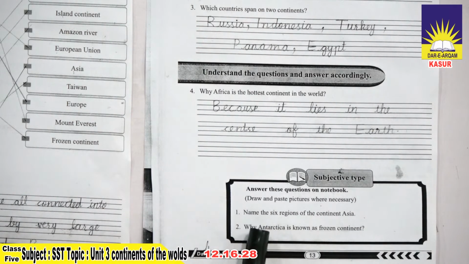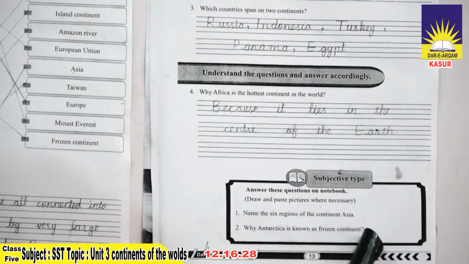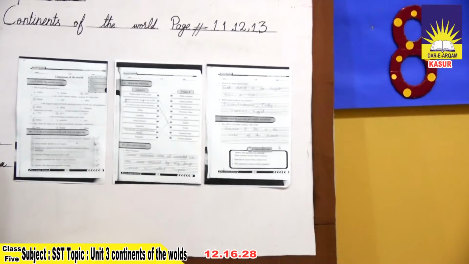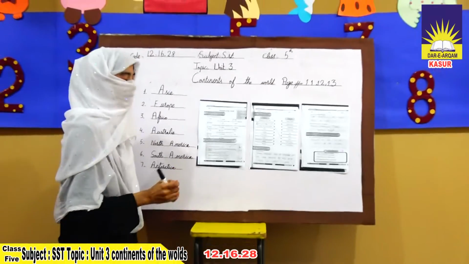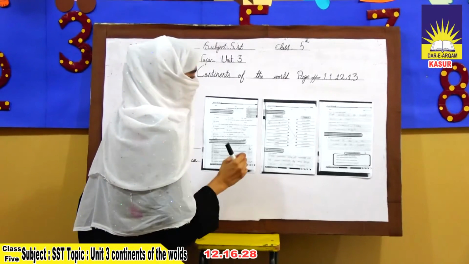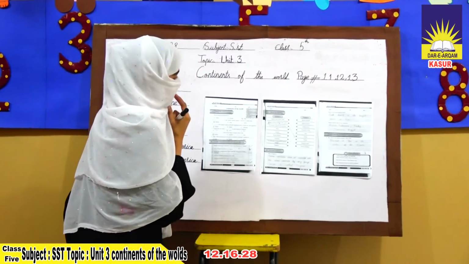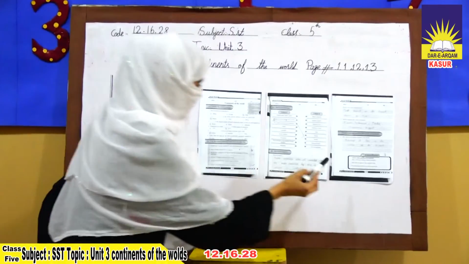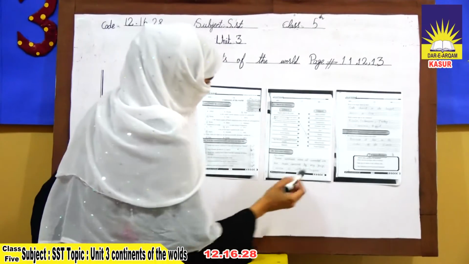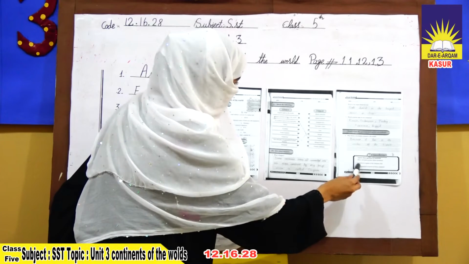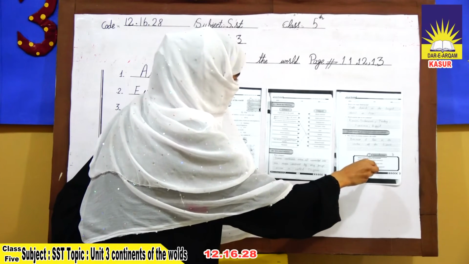Well, first I would like to define the second question. Why is Antarctica commonly known as the frozen continent? It has few native plants and animals. It has sheets of ice. Antarctica has the windiest and coldest climate in the world. And first, name the 6 regions of the continent.